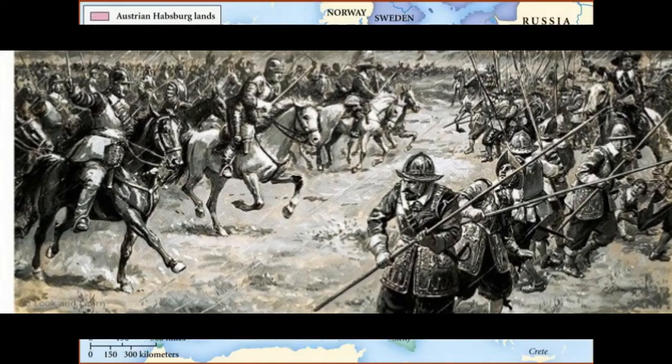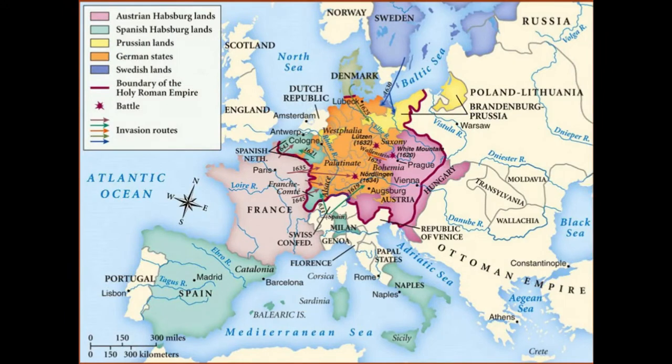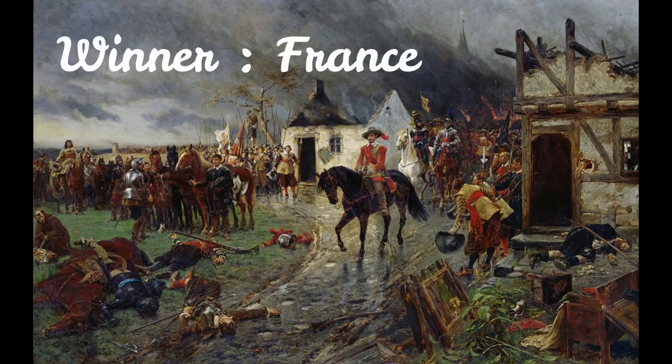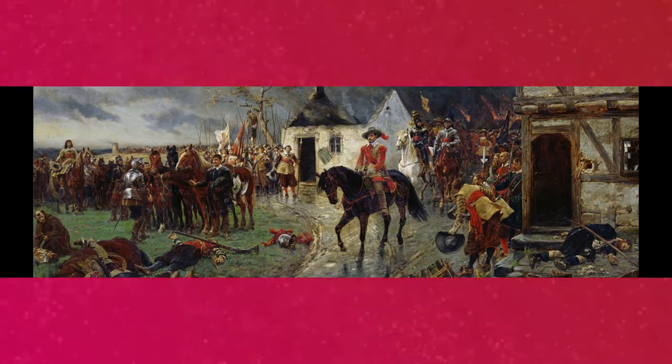One result of the war was the division of Germany into many territories. This limited the power of the Holy Roman Empire and decentralized German power. The Thirty-Year War rearranged the European power structure. France emerged as the undisputed winner of the Thirty-Year War.